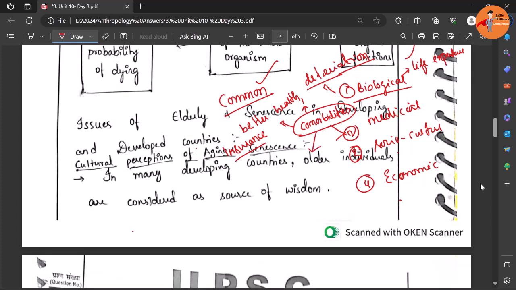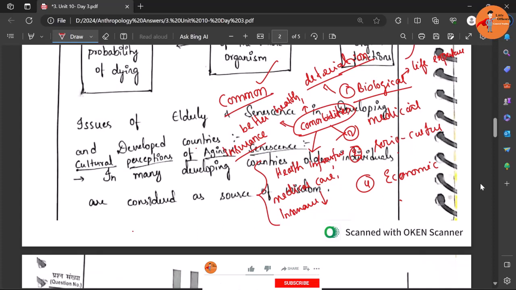Whereas in developing countries, the problems are still the same, but the health infrastructure is still developing, so it may not be as good as in the developed countries. Plus, medical care is not affordable, and it is not available in some locations, particularly rural areas. At the same time, insurance penetration is lesser. As a result, they may not be able to afford and access health services, and so may be more prone to death as a result of senescence and elderly issues.